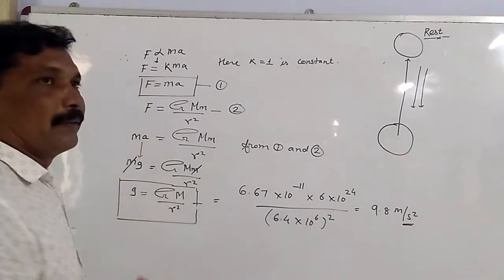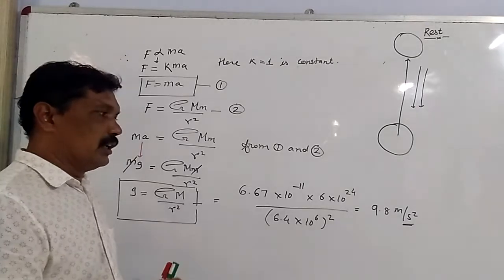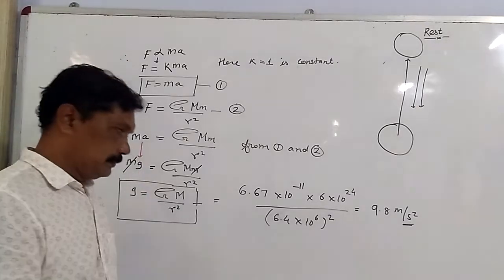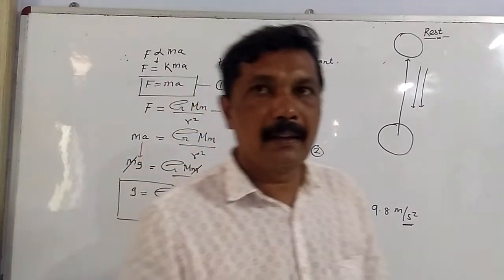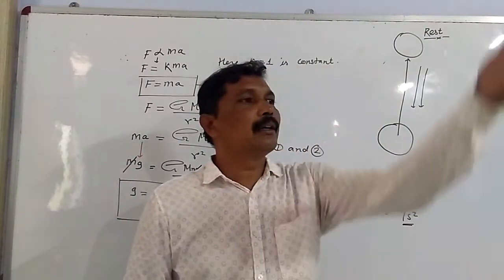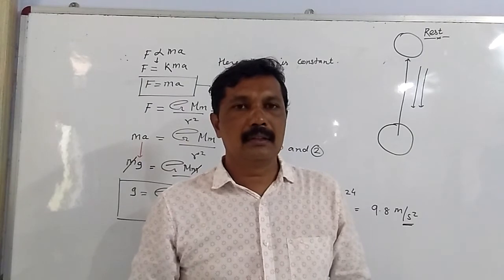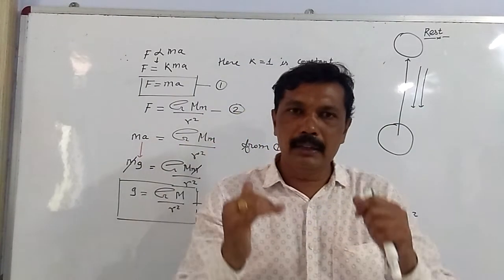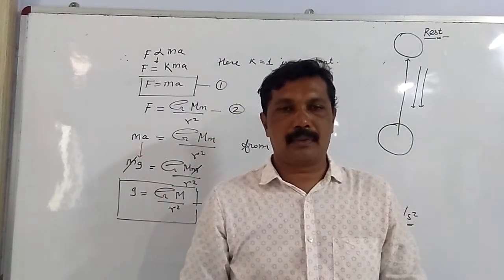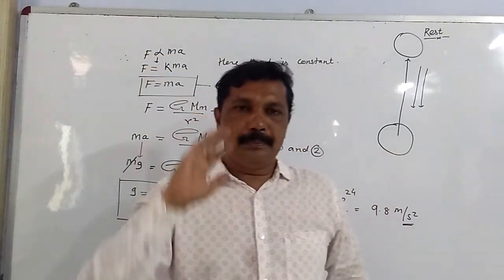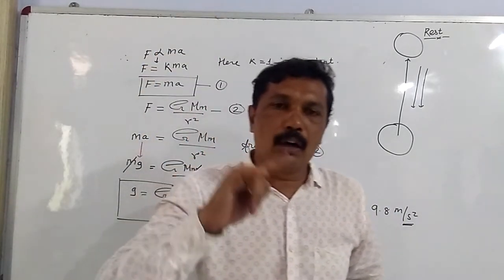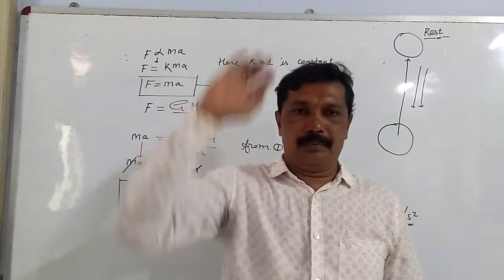So today we have seen acceleration due to gravity. One more time. When we throw an object vertically upwards, it attains a certain height, and then starts falling down. When the object is moving up, the object moves vertically upward.